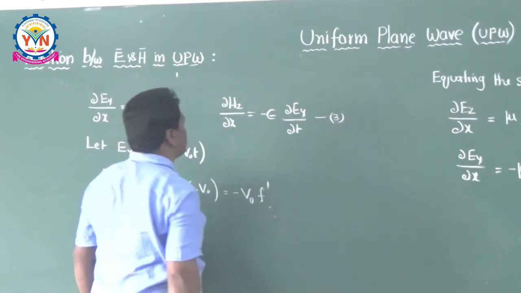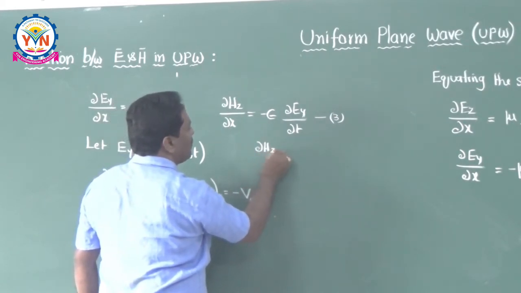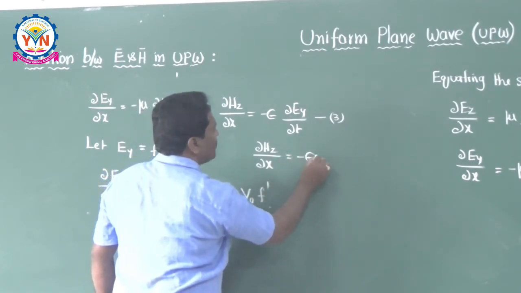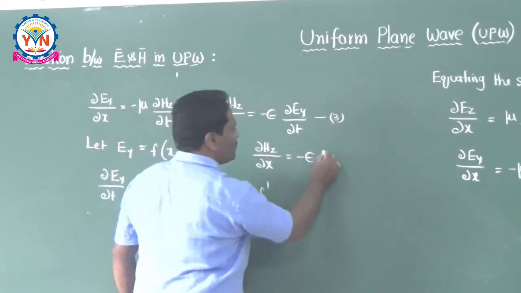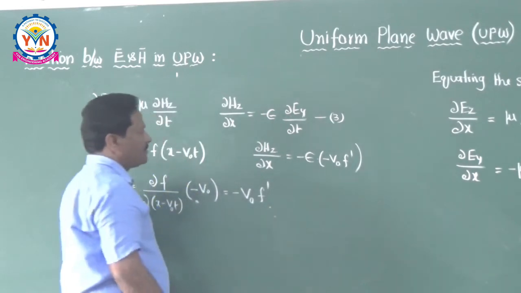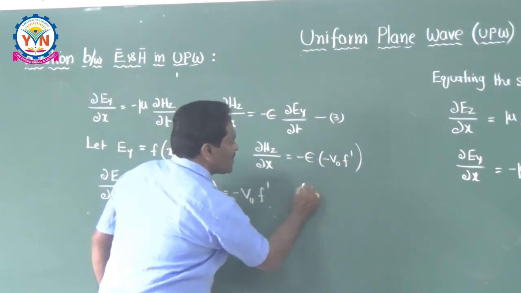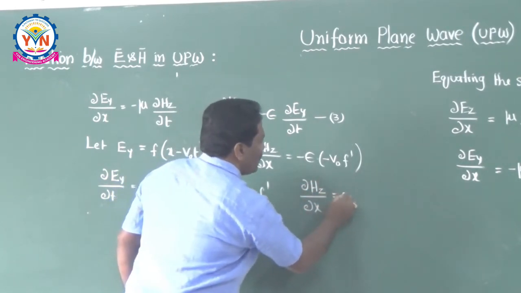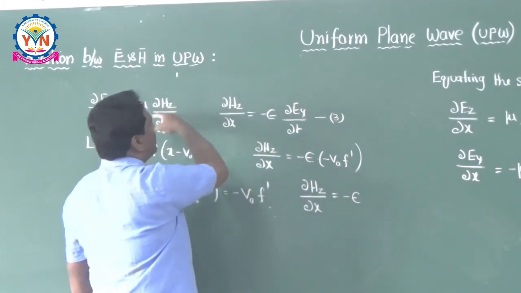Substituting in the third equation, then you can write down here ∂Hz/∂x is equal to minus epsilon into what is ∂Ey/∂t? ∂Ey/∂t is equal to minus v naught into f dash. This is minus v naught into f dash. Now minus and minus becomes plus. So I can say ∂Hz/∂x is equal to minus epsilon, because epsilon is nothing but, in free space I am doing this.